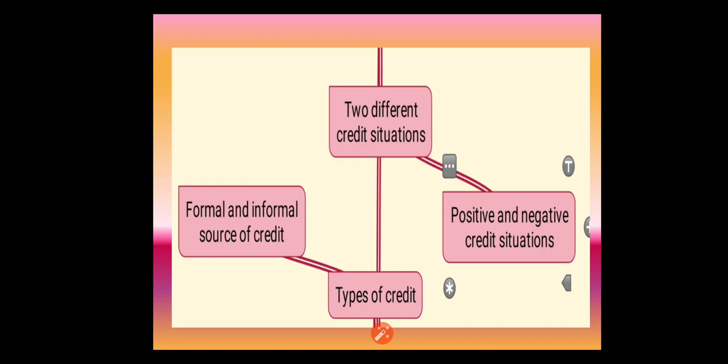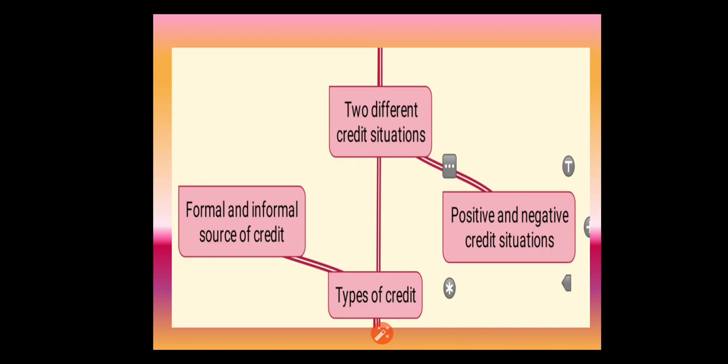In the formal source of credit, the RBI, the Reserve Bank of India, will supervise it. In the informal sources, no institution or no one will supervise it. In the formal source of credit, the interest rate will be very low. In the informal source of credit, the interest rate will be high.